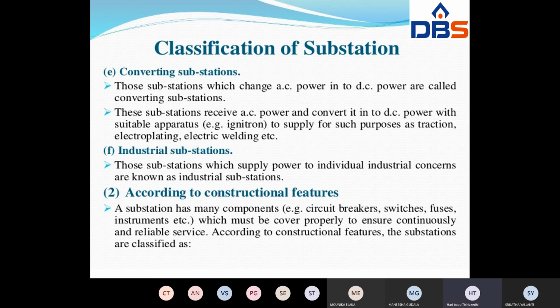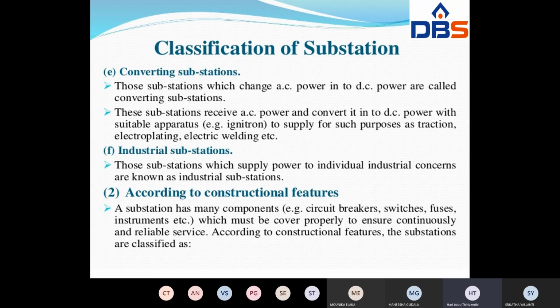Last one, industrial substations. Those substations take power directly from 33 kV or 11 kV. Such industries require large power, so for that, industries may utilize industrial substations.